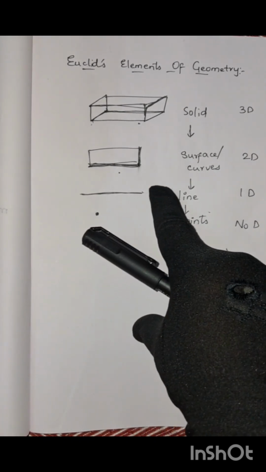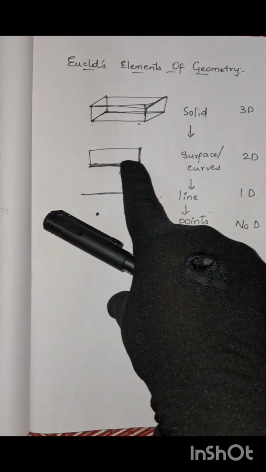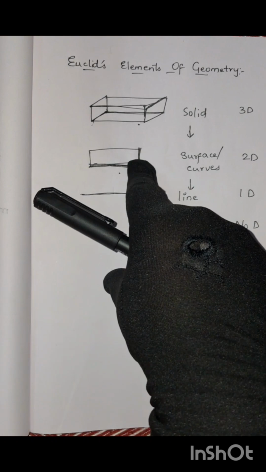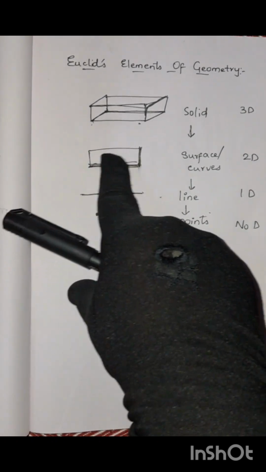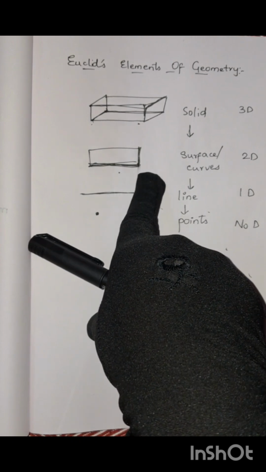A straight line is a line which lies evenly with the points on itself. A surface is that which has length and breadth only. The edges of a surface are lines. A plane surface is a surface which lies evenly with the straight lines on itself.